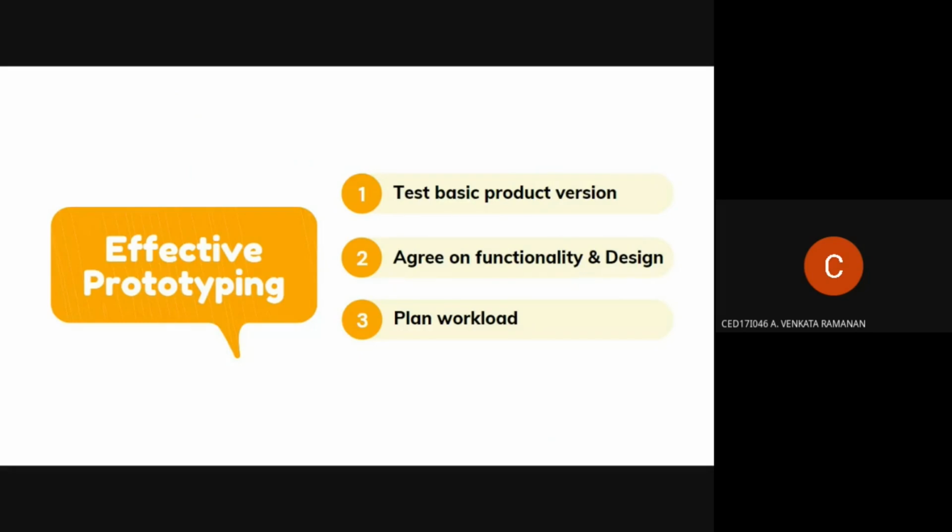Okay, we have seen prototyping. Then what does effective prototyping do? It helps us test the basic product version before even starting to code. It helps to find the design cues which we have to focus on further. What are the things lacking in the application? Is there any attraction for customers? The second thing it focuses on is to agree upon common functionality and design among the team during product development. It also later helps in planning the workload of the product management and program management teams, and further digging deep into software development with the design.